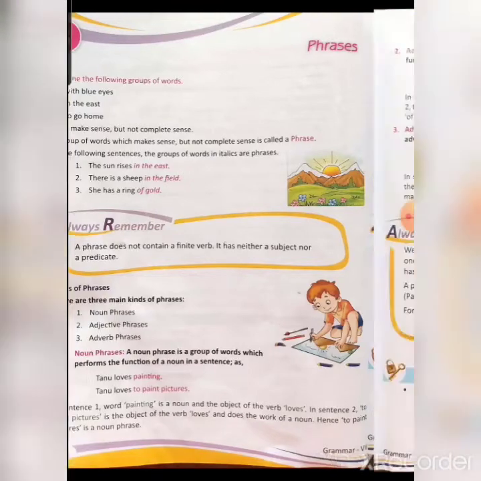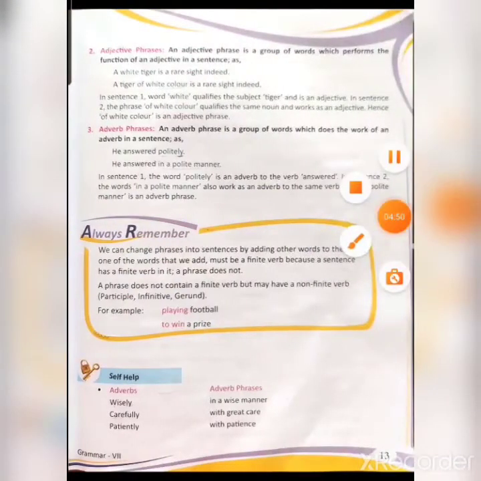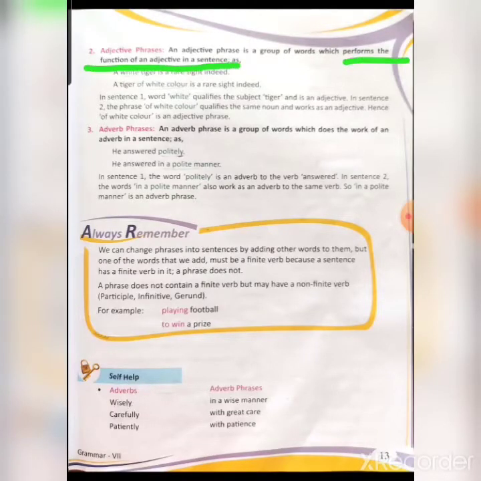Clear? Now second one, adjective phrase. Now first of all, what is an adjective? An adjective states the quality of the noun. So what is an adjective phrase? An adjective phrase is a group of words which performs the function of an adjective in the sentence. Beta, those phrases which perform the function of an adjective are known as adjective phrases.